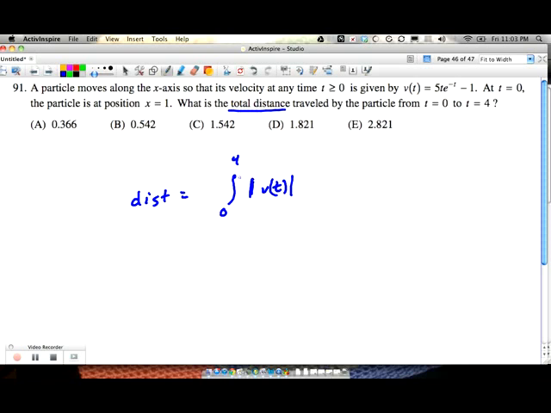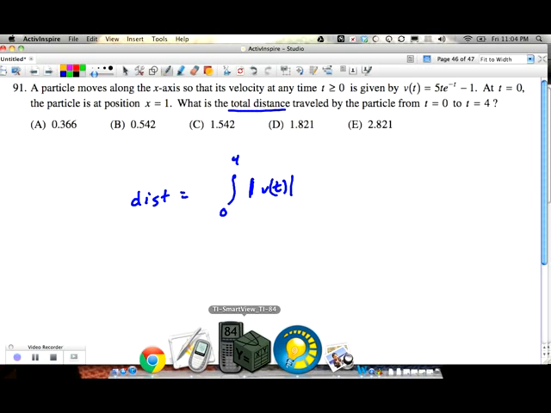Now, we don't really care where we're at when t equals 0, x equals 1, because it says, what is the total distance traveled from t equals 0 to 4? It's not saying where are you at, it's saying what's the total distance traveled. So all we got to do is plug this in, integrate it from 0 to 4. That's it. Super easy questions here at the end.